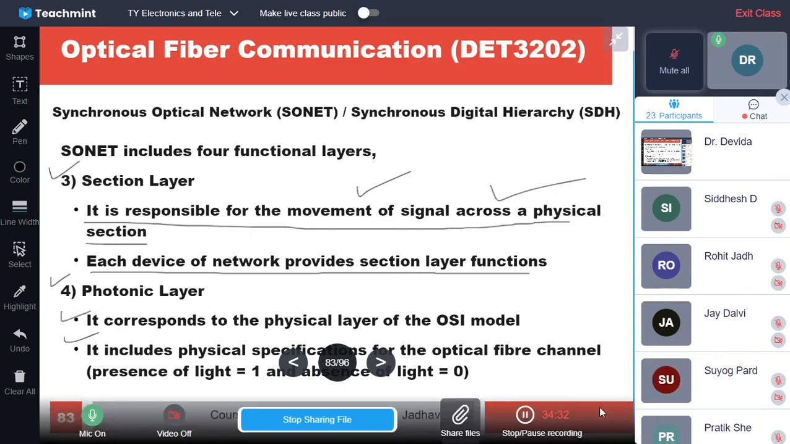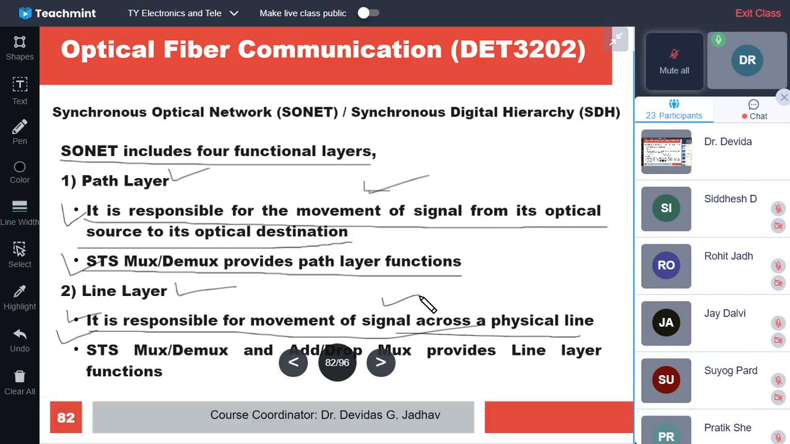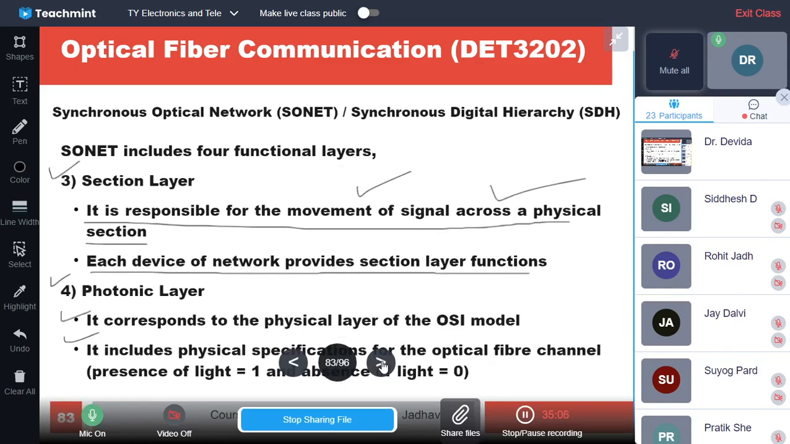So these are the four layer functions. The path layer is responsible for movement of the signal from optical source to optical destination, end to end. STS MUX DMUX provides the function. The line layer is responsible for movement of the signal across the physical line, but this physical line is from one MUX to another MUX in total, with devices in between. So it is handled by STS MUX DMUX and add drop MUX, which provide the line layer functions.